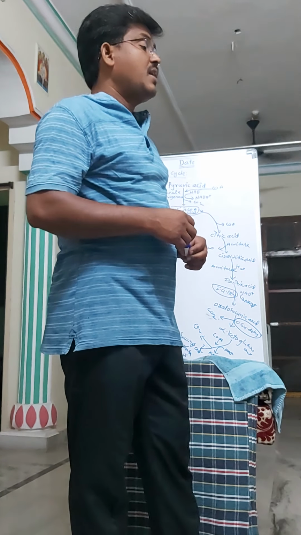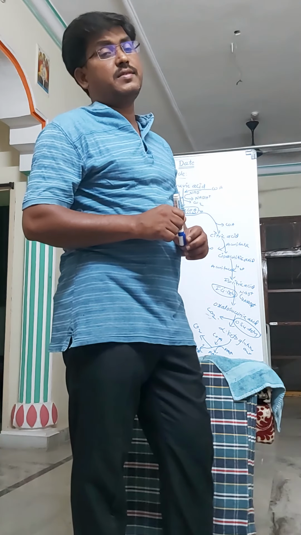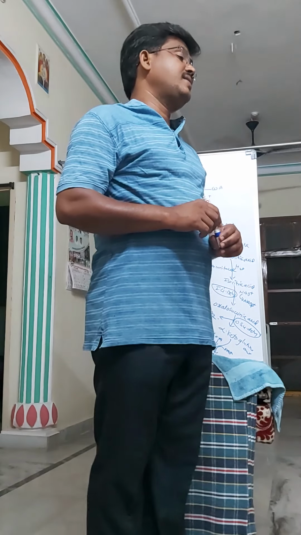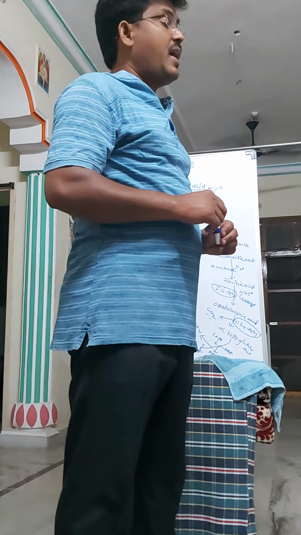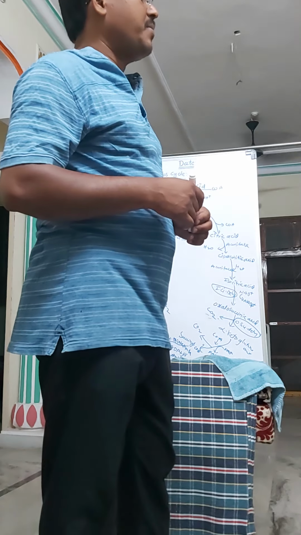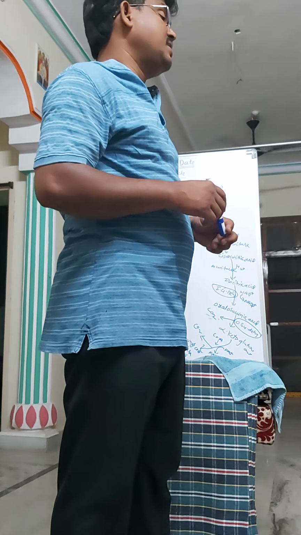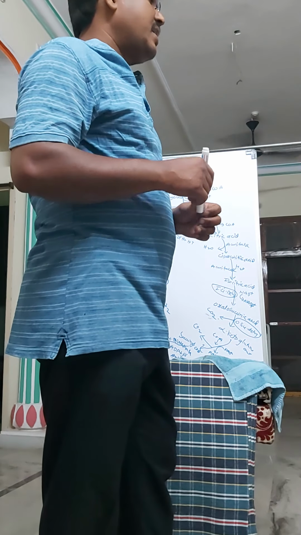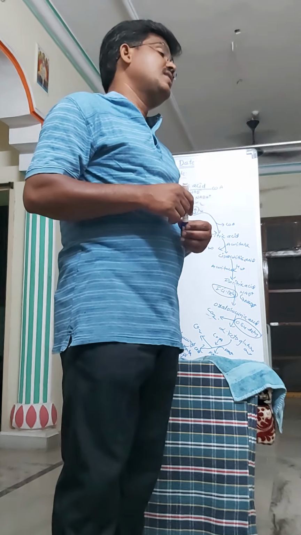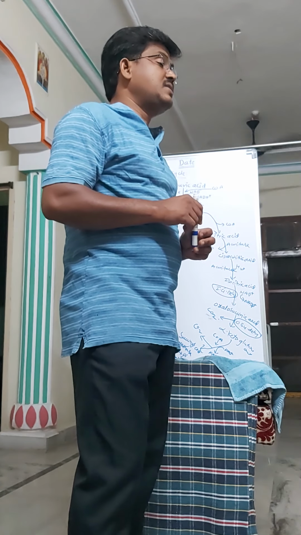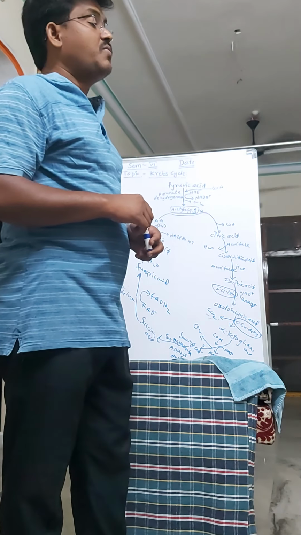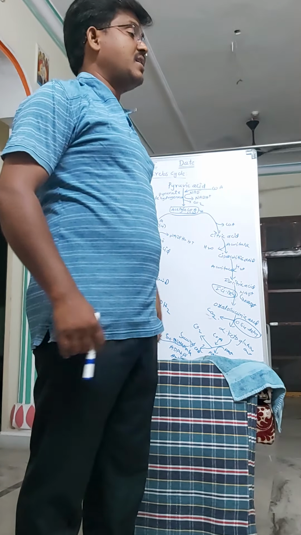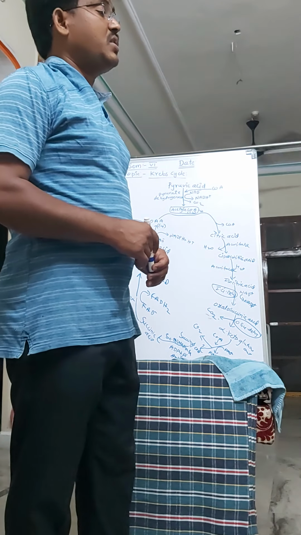This cycle occurs in the mitochondrial matrix. It is also known as the citric acid cycle, as the first substrate released is citric acid. Citric acid is a tricarboxylic acid. It consists of three COOH carboxylic groups, hence it is called a tricarboxylic acid.